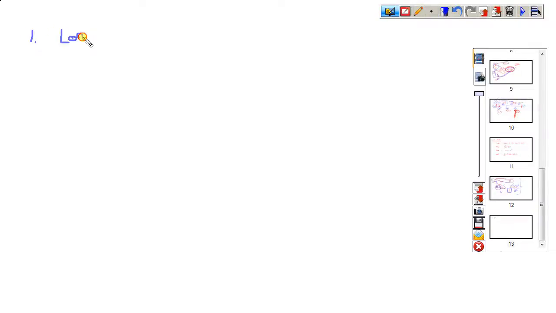Okay, the login screen must have a username field, a password field, and a login button.